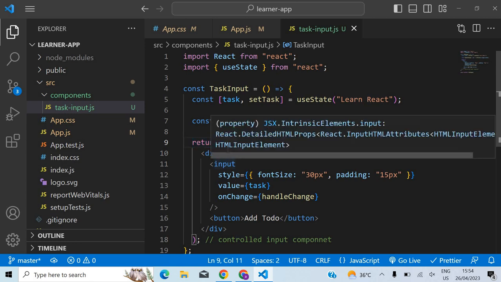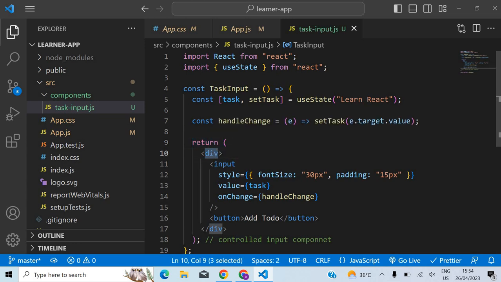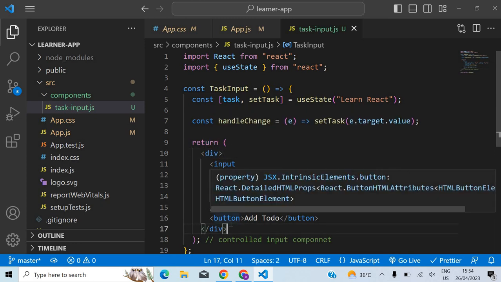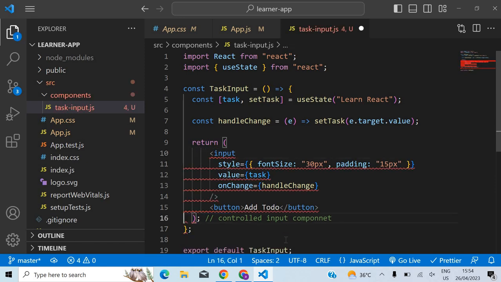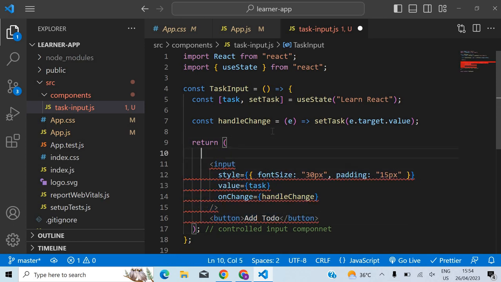It can't return more than one node. In this case, it's returning only one node, and that node has its own child nodes, but on the top it's only one node. But in the previous case, what happened? This is directly returning two nodes, which is not permissible. That is why you are getting this error. So let me wrap that inside this thing.